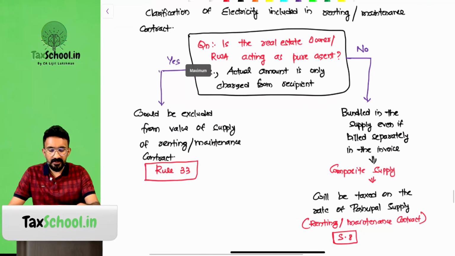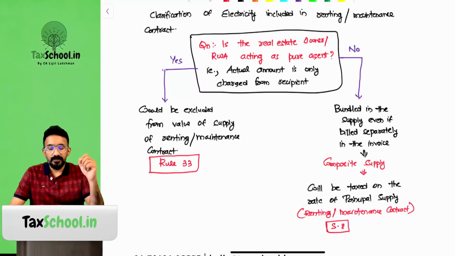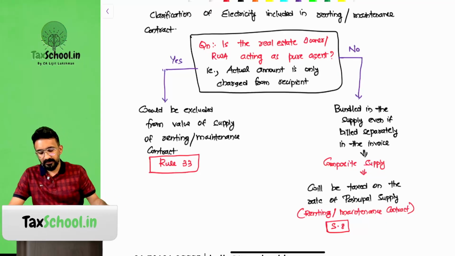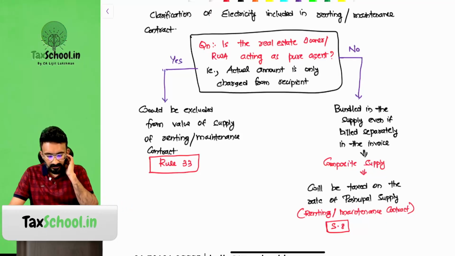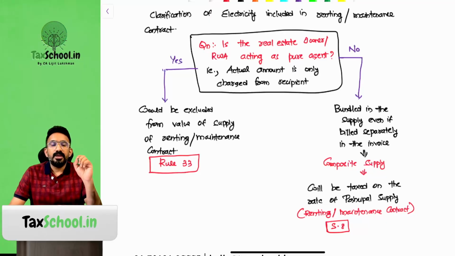Look at the clarification that we have here. The question is about electricity included in a renting and maintenance contract. Sometimes electricity is included in the maintenance contract.